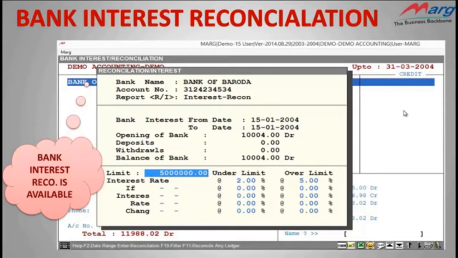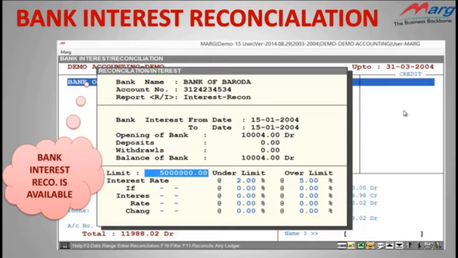But if you ever analyze, you will see that no one reconciles the amount of bank interest. Friends, just imagine what happens if the bank mistakenly charges some extra interest, and how much loss we have to bear just because of the bank's mistake. We don't even know about that loss because we never reconcile that.